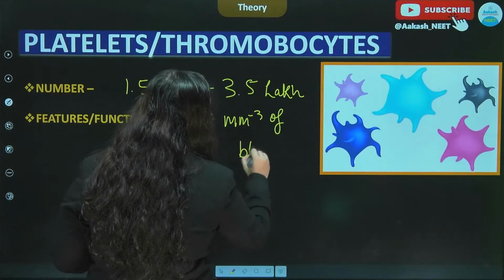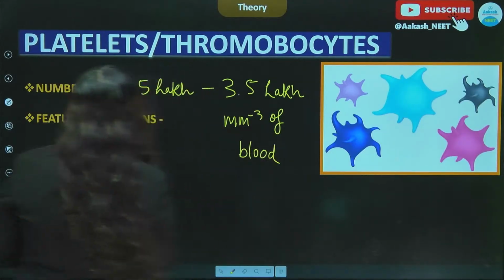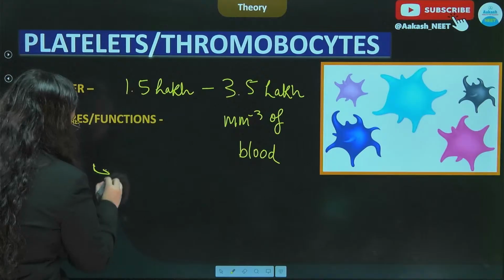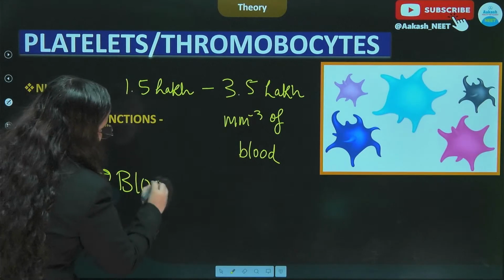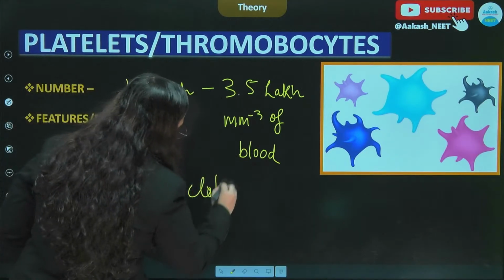And the major function is to participate in blood clotting, all right.